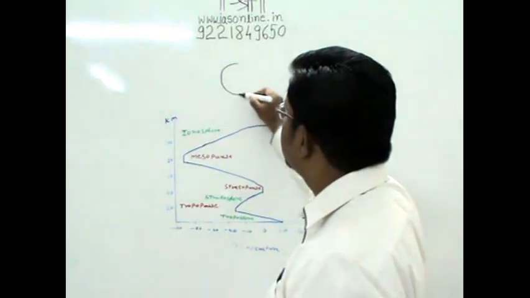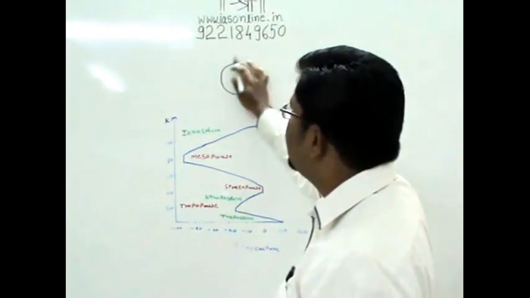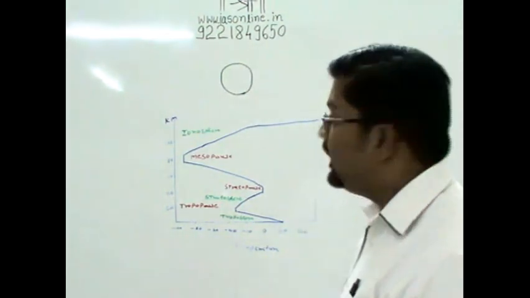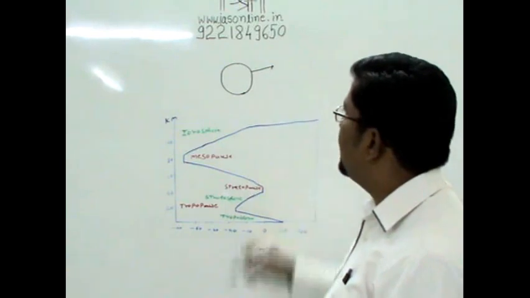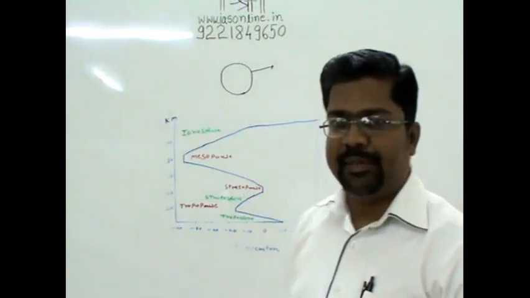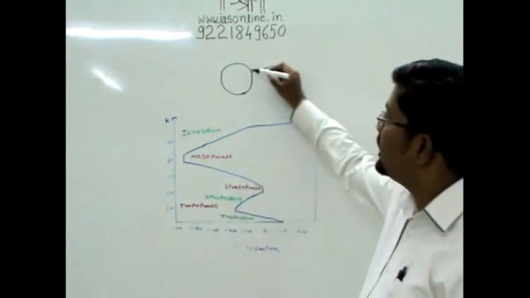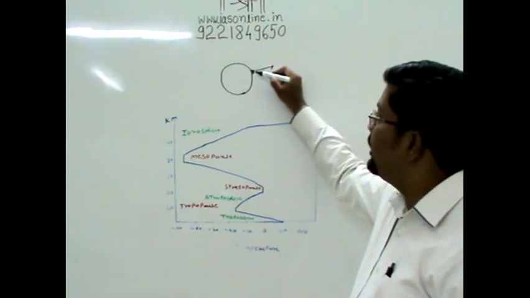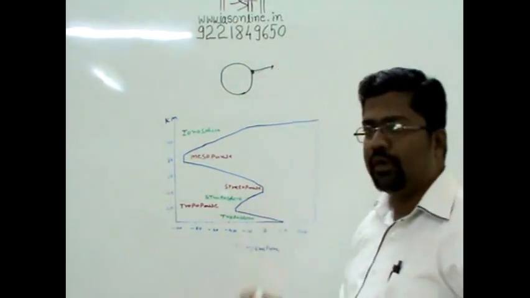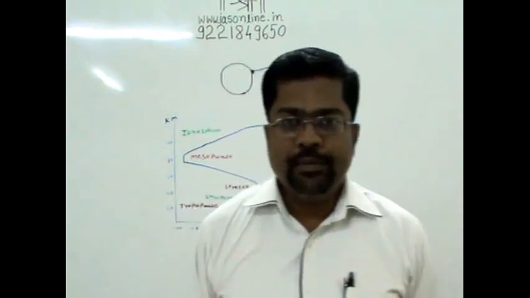So this is the Earth's surface. Suppose we are saying this portion is Earth's surface, then the atmosphere is spread from Earth's surface towards the space side. But the density is different. For example, earlier the density is very high. As we are moving to higher altitude, the density of the atmosphere decreases slowly.